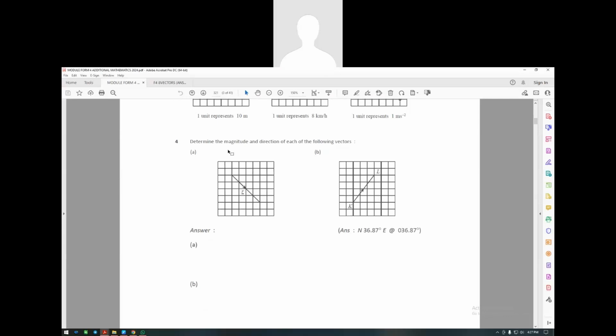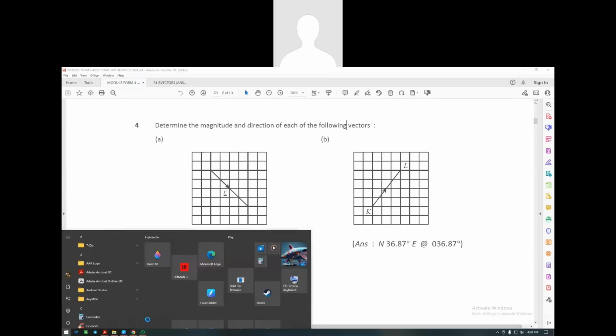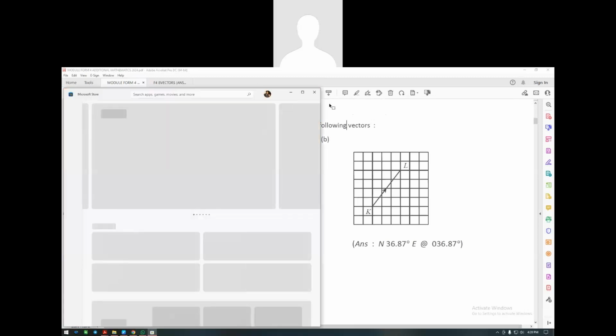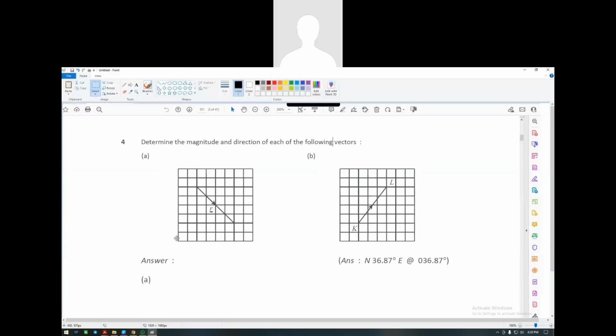Okay, now this question says determine the magnitude and direction of each of the following vectors. It starts from here, and by the arrow direction you can clearly see how it has traveled. Based on this, we can know it has traveled from where to where. How much has it traveled? For this kind of question, let me just screenshot this and paste this. We can use the compass direction.